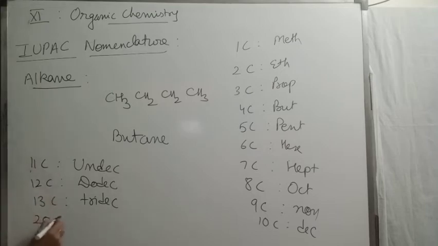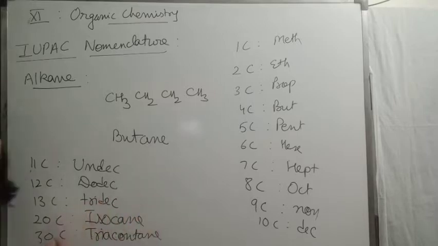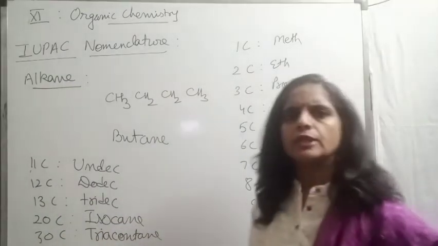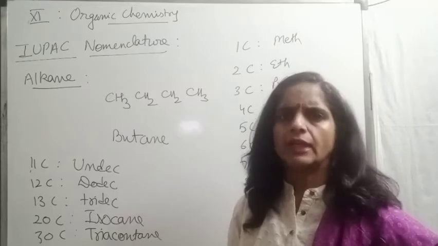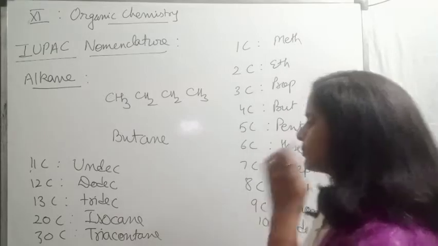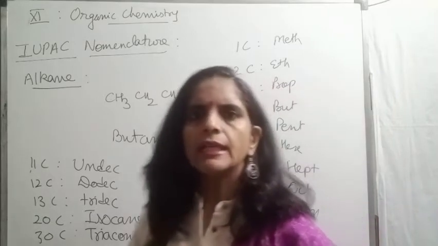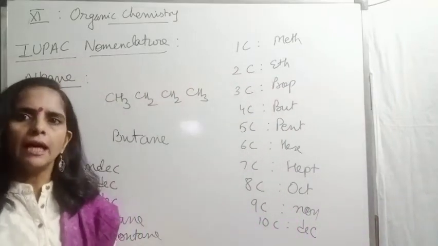If 20 carbon are there, for 20 carbon we use icosane. If number of carbon are 30, for 30 carbon we use triacontane. Although these are very rare, because generally the chains more than 12, 13, 14 are never asked. But still we should know the word roots for 20 as well as for 30. But very rarely such type of questions will be asked.